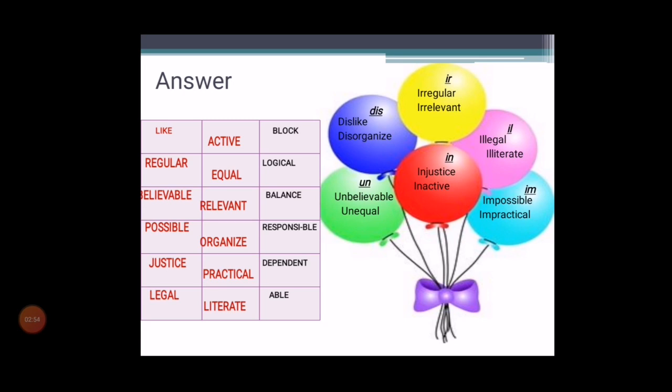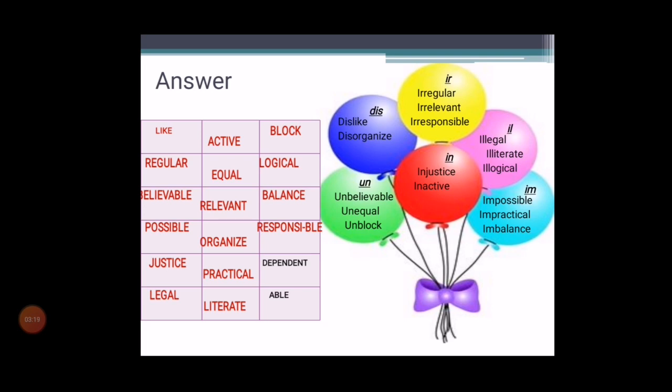Here comes the word block. When a prefix is added, it will become unblock. Logical will become illogical. Balance will be imbalance. Responsible will become irresponsible. If the prefix is added, you will get the opposite, that is antonym.